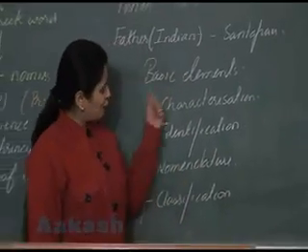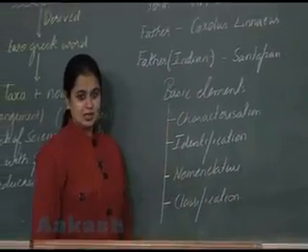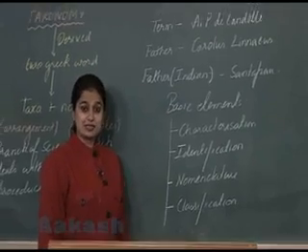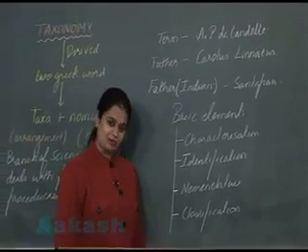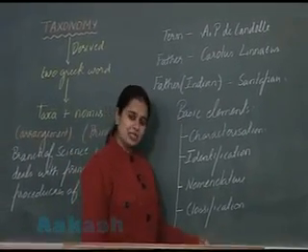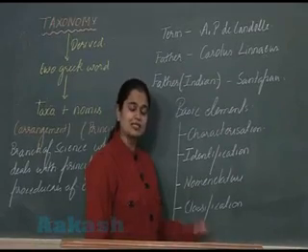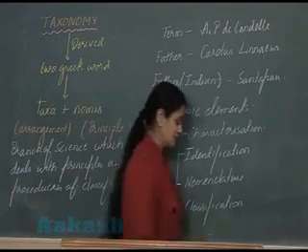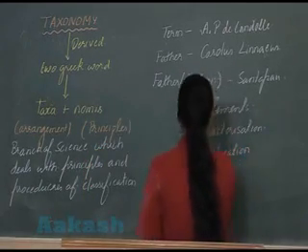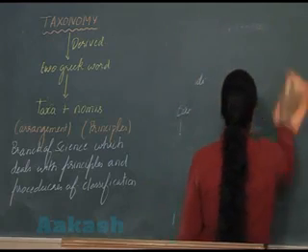So these are the four processes which are part of taxonomy. Now we are going to deal with these processes slightly in detail. The first process related to taxonomy which we will study is characterization.